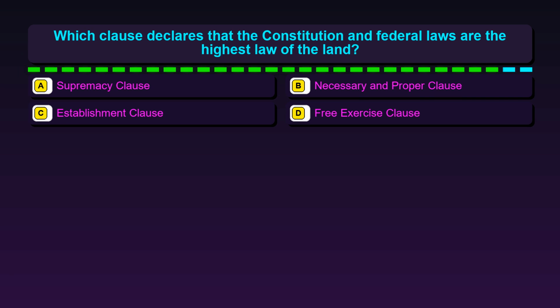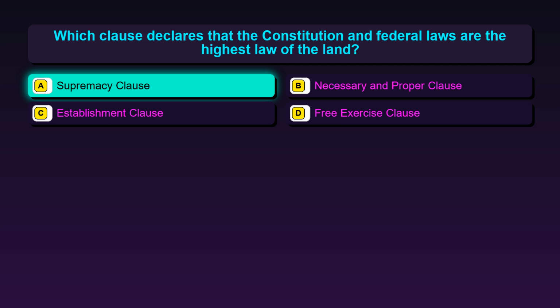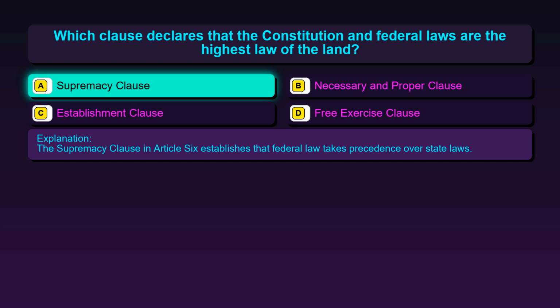Question 67. Which clause declares that the Constitution and federal laws are the highest law of the land? Option A, Supremacy Clause, option B, Necessary and Proper Clause, option C, Establishment Clause, option D, Free Exercise Clause. The correct answer is option A, Supremacy Clause. The Supremacy Clause in Article 6 establishes that federal law takes precedence over state laws.